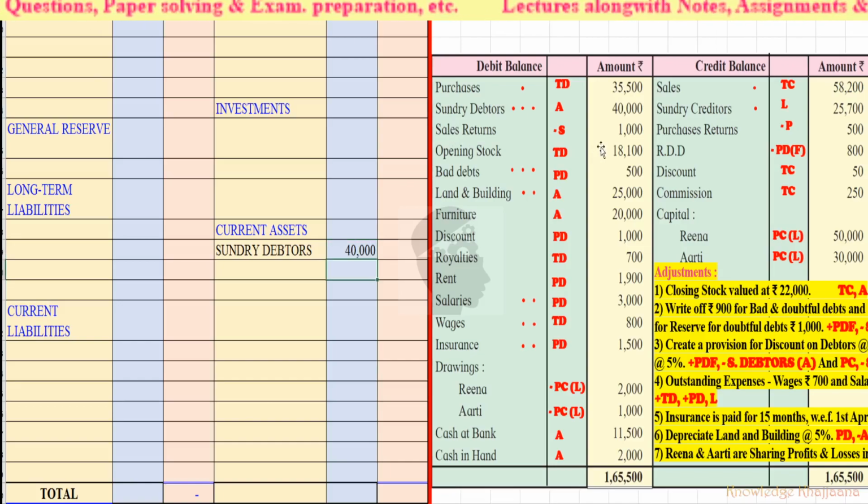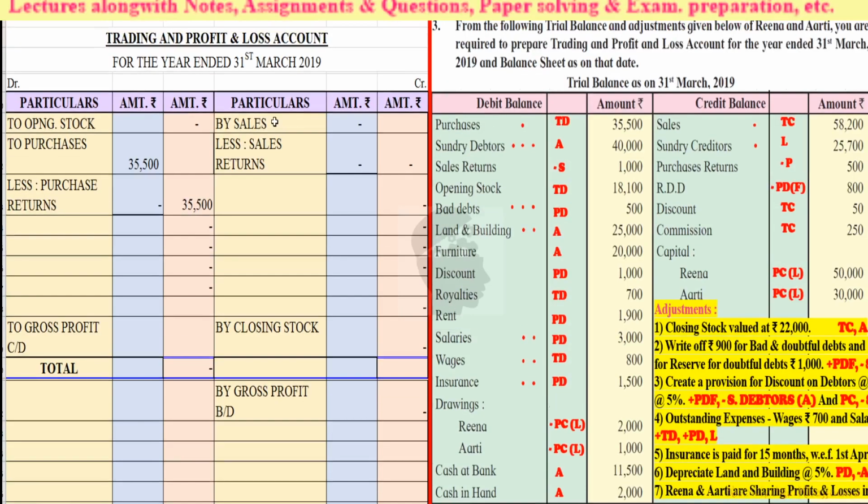Then sales return, trading account credit side, rupees 1,000. Then opening stock, trading account debit side, rupees 18,100.